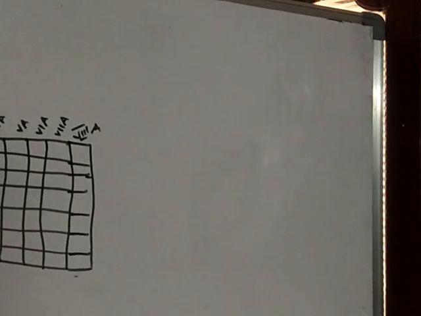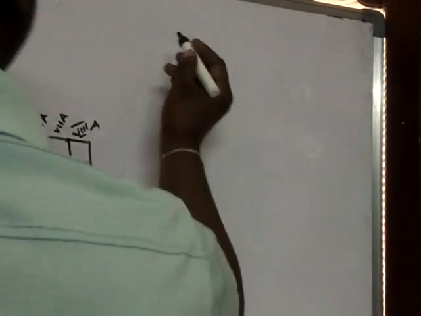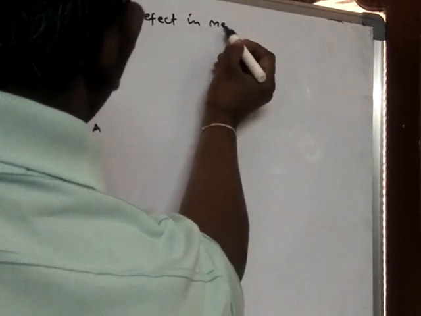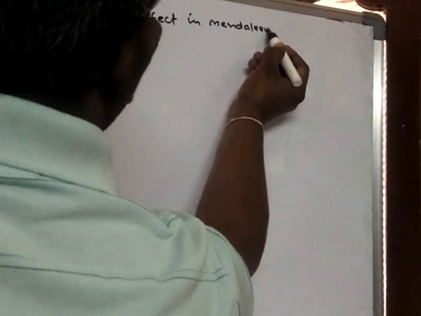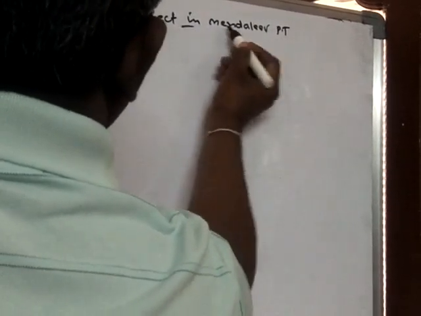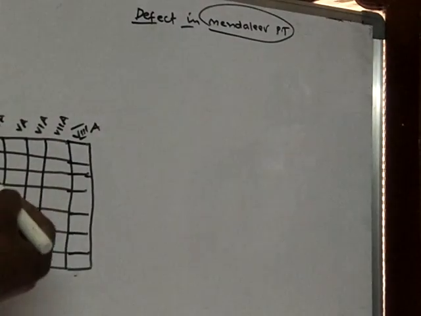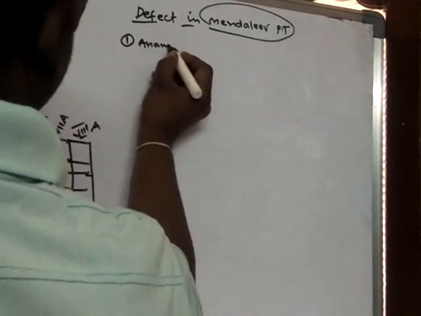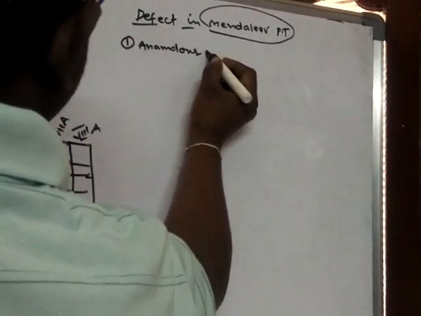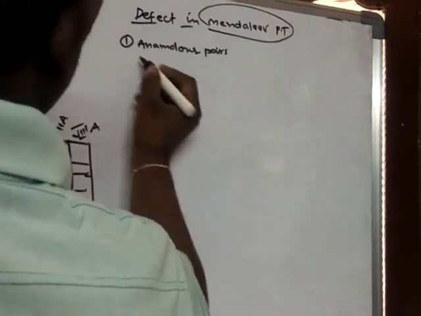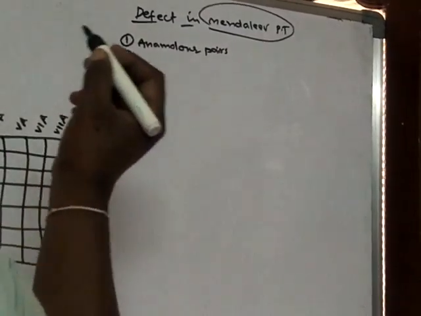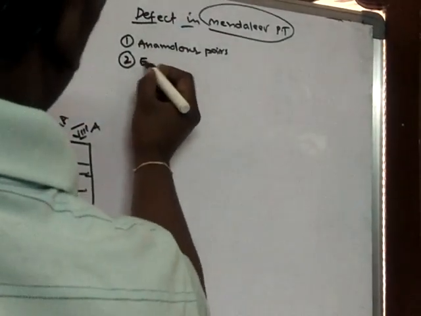See, actually we learned that there are so many defects in the Mendeleev periodic table. The Mendeleev periodic table is also called the short form of the periodic table. In that periodic table there are so many defects, like anomalous pairs. Next, wrong placing, that means elements with dissimilar properties.